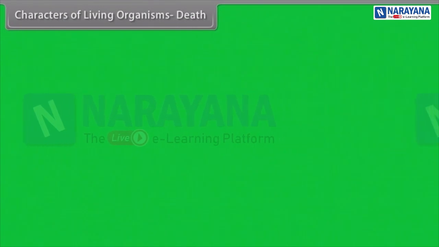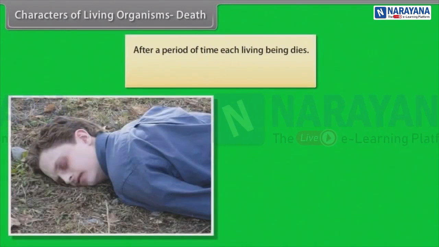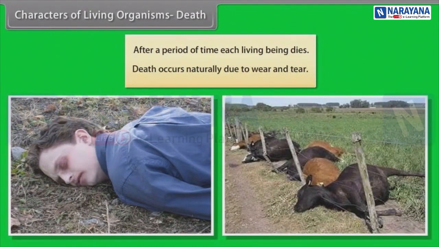Characters of living organisms. Death. After a period of time, each living being dies. Death occurs naturally due to wear and tear.